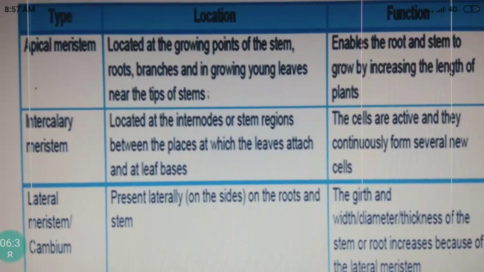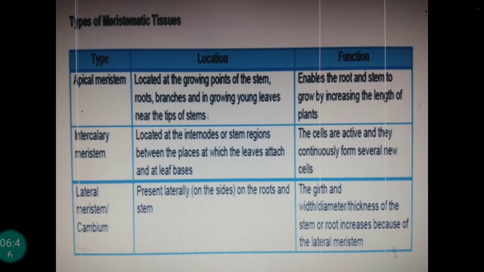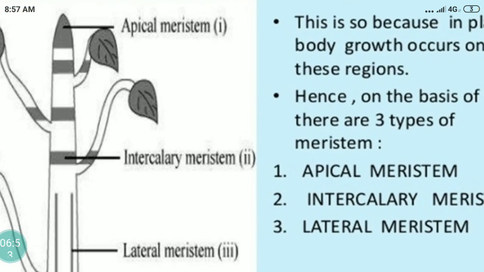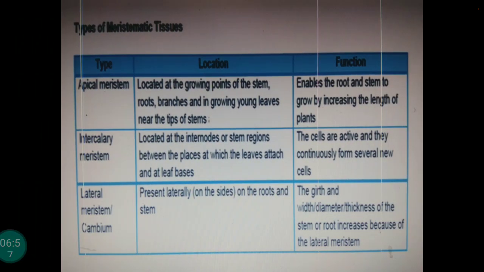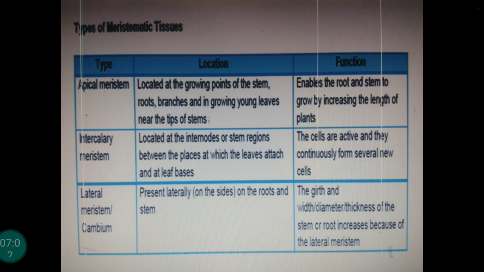Second is intercalary meristem. It is located at the internodes, or the stem regions between the places at which leaves are attached, or at the leaf bases. You can see this slide. The intercalary meristematic tissue is present at the base of the leaf. And what is its function? The cells are very active and form several new cells.